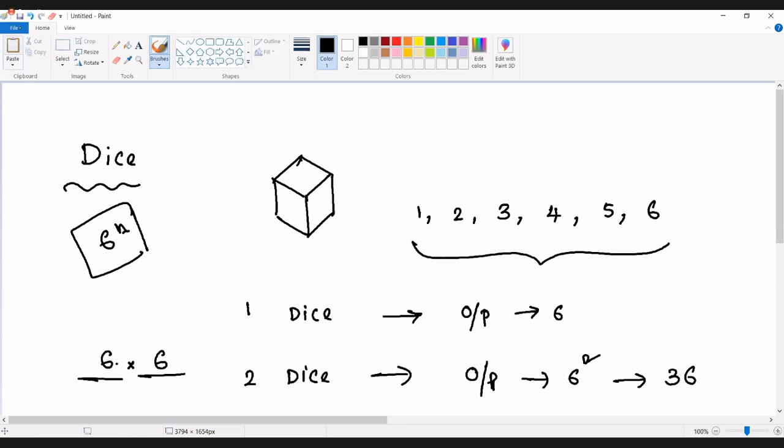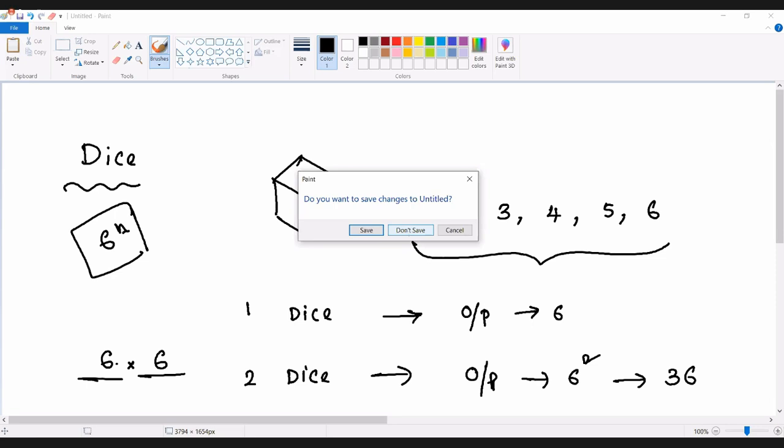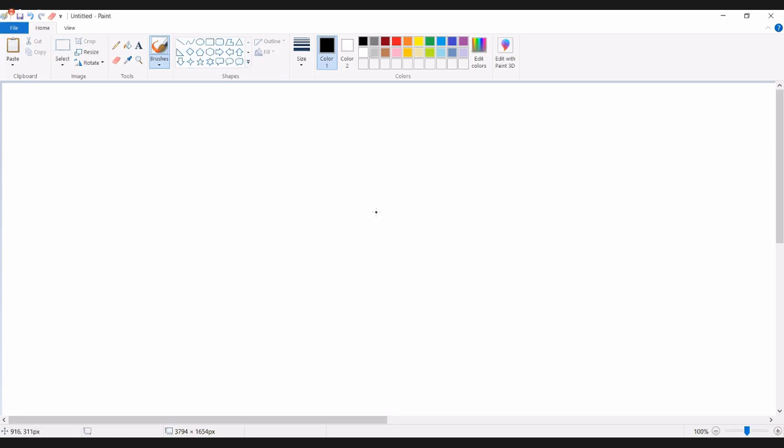That's all. You can expect questions based on a single die, 2 dice or 3 dice. Mostly, if you get any question on a single die, single die questions are very easy.